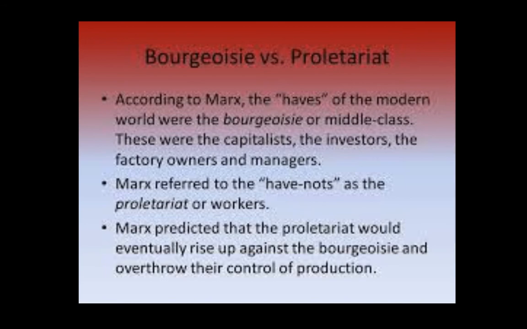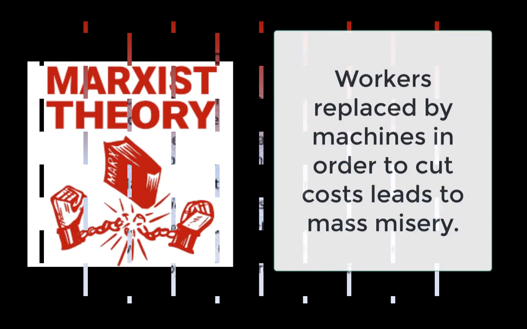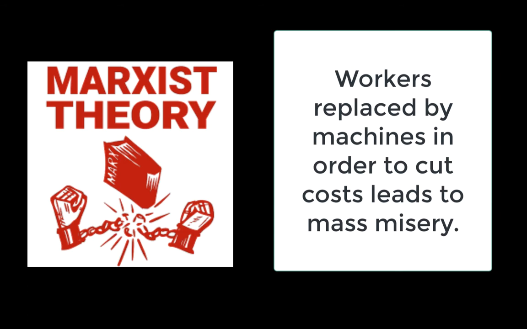He argued that eventually factory owners had to try and cut their costs. Why? Because of competition. And the best way to cut costs would eventually be to mechanize labor. We can kind of understand that today. Take a look around. How many people are put out of work because we use machines and robots in order to replace them? Why? The initial cost of buying a machine is pretty hefty, but after that, you don't have to pay a machine hourly, right?